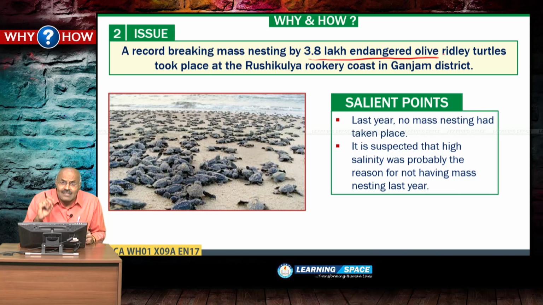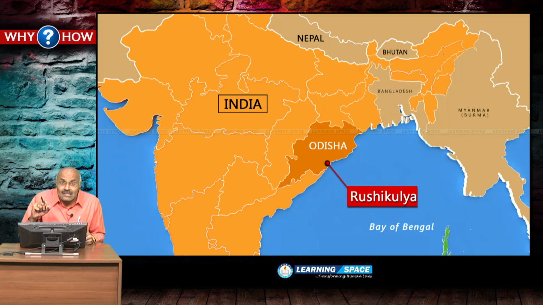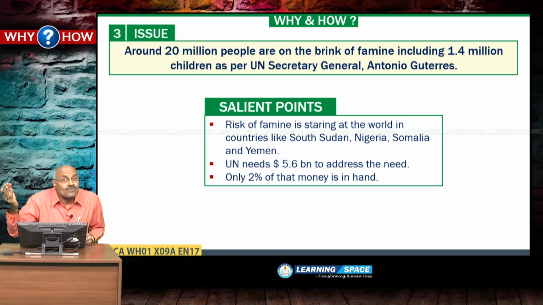And two places, if someone talks about, please don't forget, one is Rushikulya and the second one is Gahirmatha. These two are in Odisha. So, these two places are famous for the mass nesting of olive Ridley turtles. Please don't forget, this is Rushikulya and the other one is Gahirmatha. These two things, please don't forget.